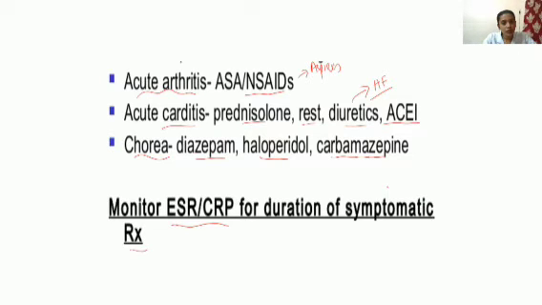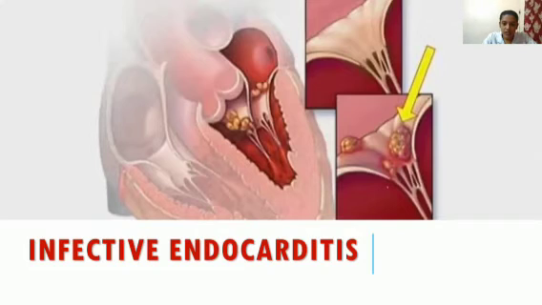Next, we are moving on to a similar condition. I am taking it together so you should not get confused. You should differentiate the conditions. Next one is infective endocarditis, which is also a similar condition, but it is not autoimmune. Rheumatic fever is an autoimmune condition. In this, the infection occurs in the endocardium only. The endocardium will be affected. Endocarditis means inflammation of the endocardium due to infection.